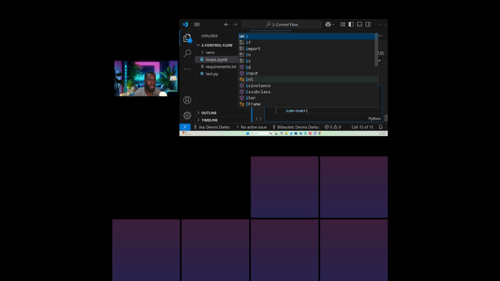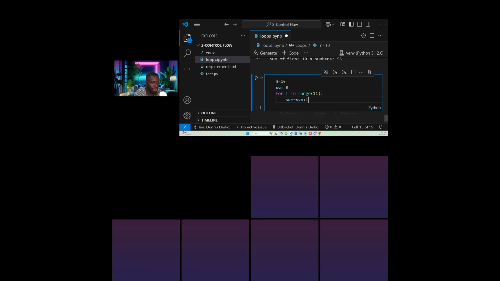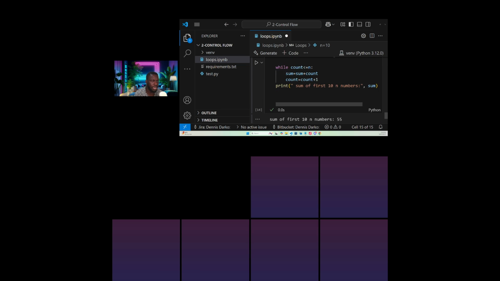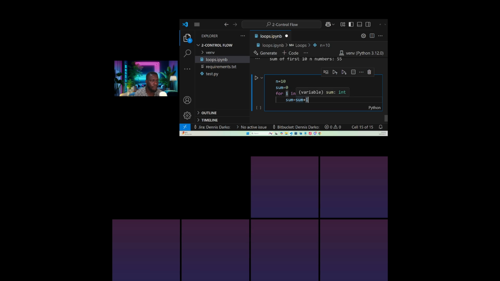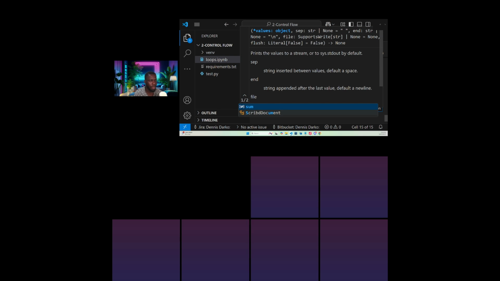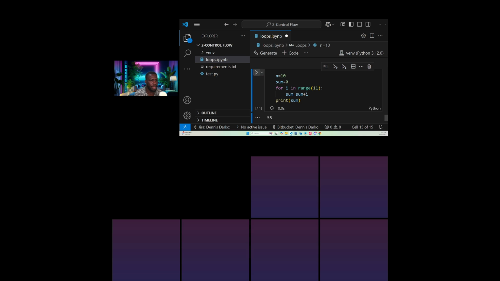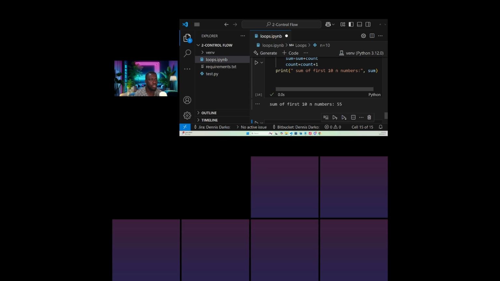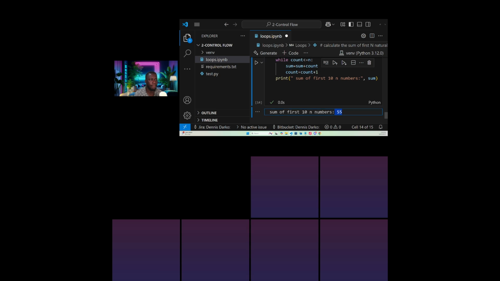Here, all that we are trying to do is the same concept from before, but this time around we are just saying that sum is equal to sum plus I. The I will be the temporary value that the range is giving us. Based on that, we should be able to print the sum. Once we print the sum here, we should get the same 55. You see, we are getting the same 55.